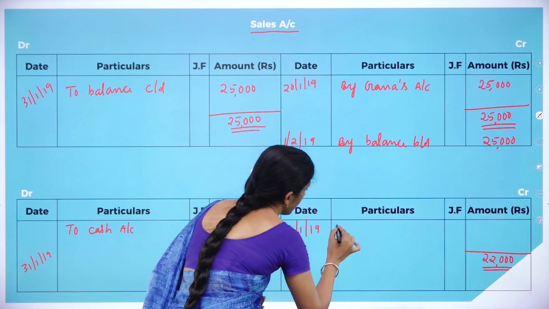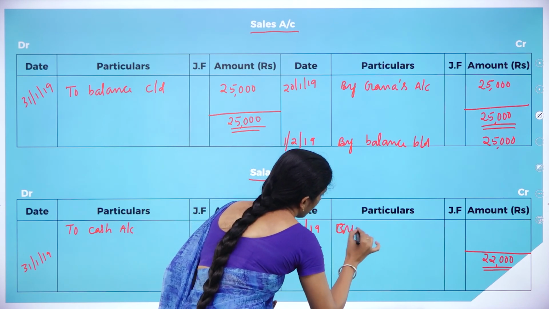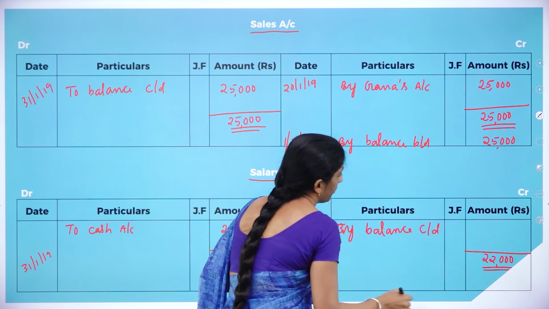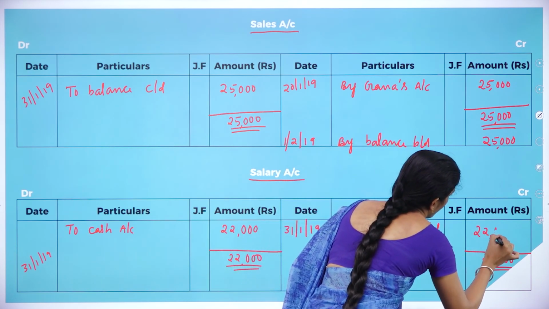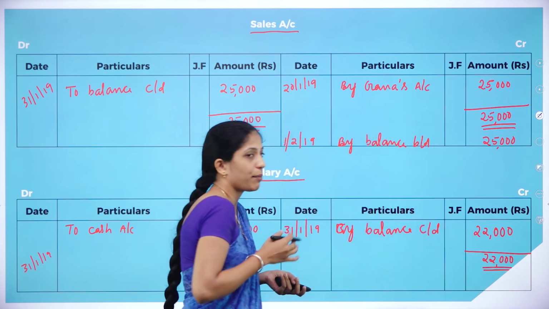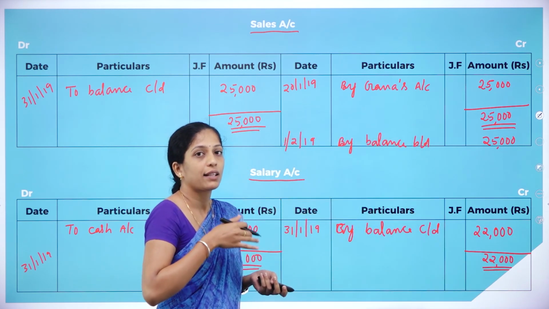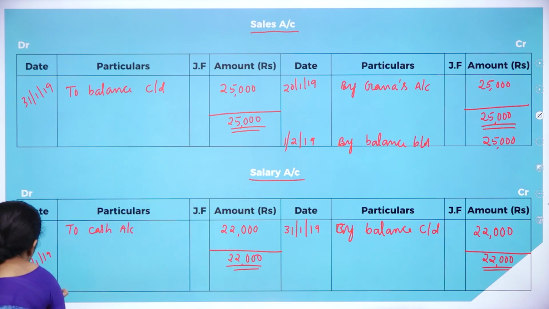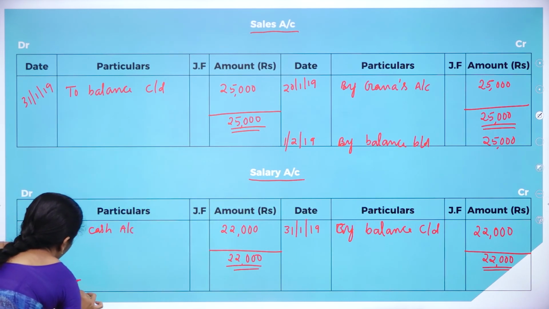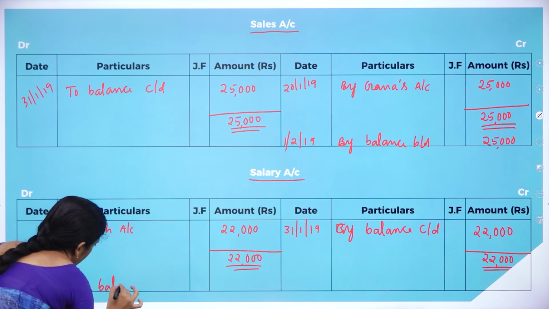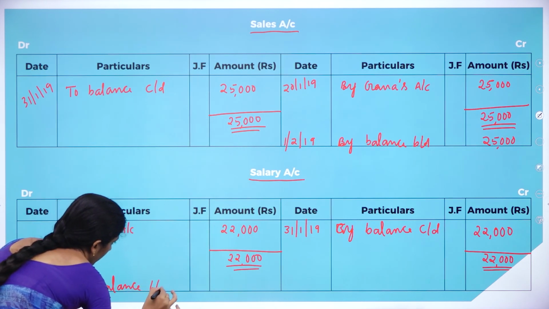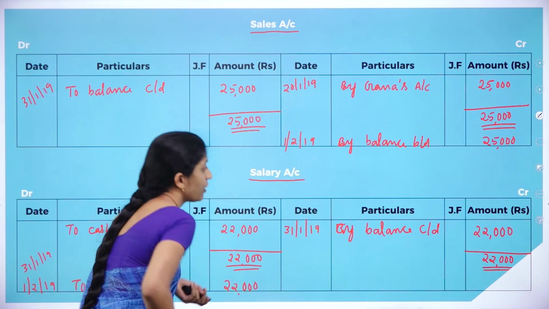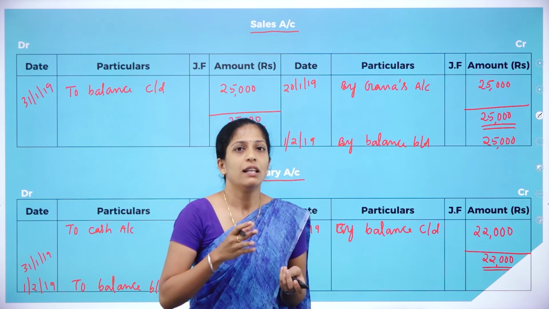January 2019, by balance carried down. How much? 22,000. Whatever amount you have carried down has to be brought down at the beginning of next month. It is 1/2/2019 to balance brought down. How much? 22,000. So this is how we will prepare your ledger accounts.